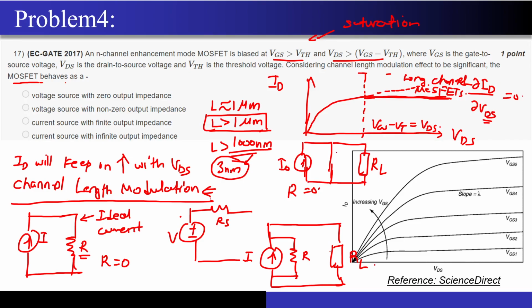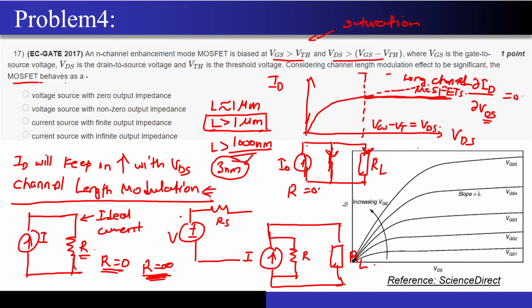Now, can you tell me from where this I naught will flow? From here or here? From the short circuit line. So, do you think R equal to 0 will work in this case? No, right? So, R should be infinity. When R is equal to infinity, only then this entire current will actually flow through this RL, because this will act like an open circuit because of the infinite resistance of the current source. So this is for the ideal current source.